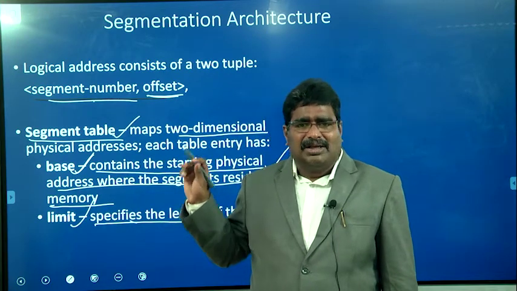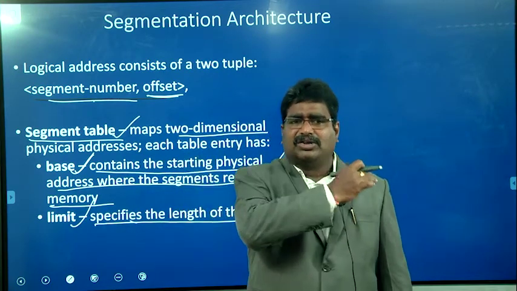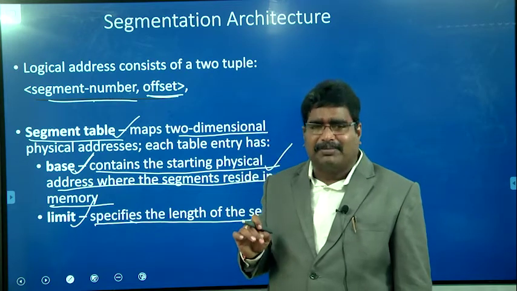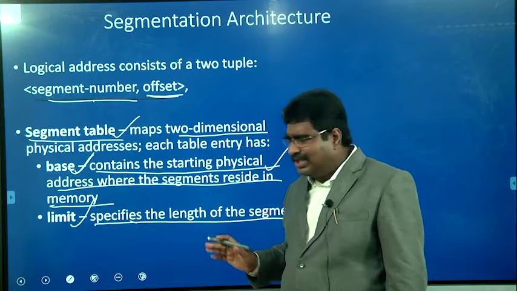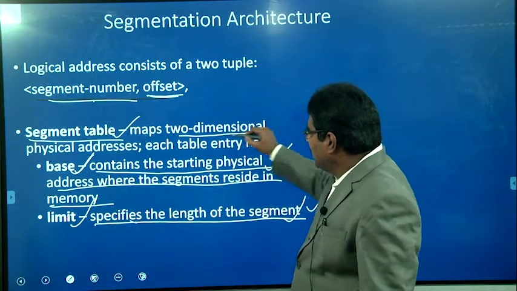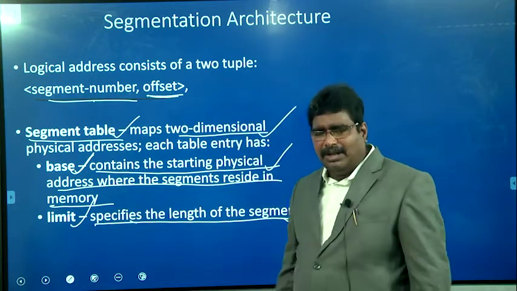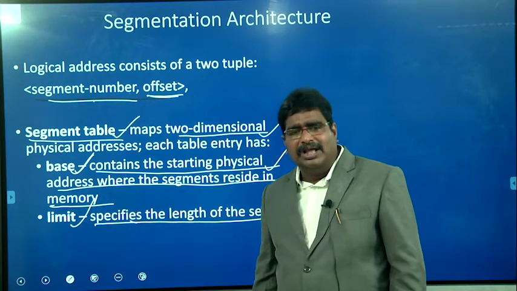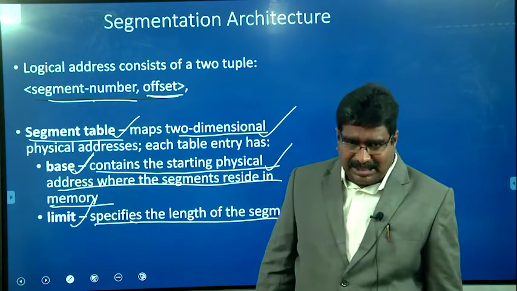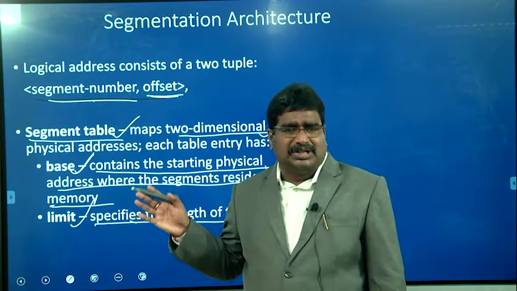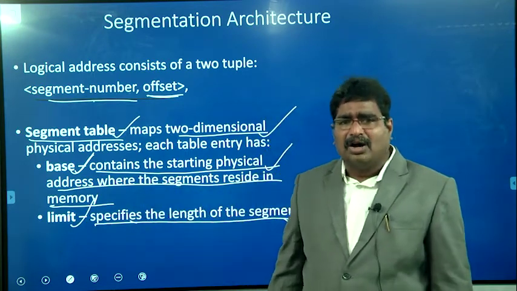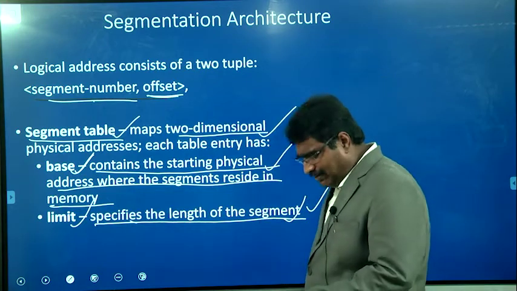The second row holds where the second segment is stored in the primary memory, the starting address, and the limit represents the size of the segment. In that way the segmentation table is a two-dimensional table, and using it we can calculate the physical address from the logical address. In addition, it also provides protection. It is not allowed to access the outside instructions, using the limit field.